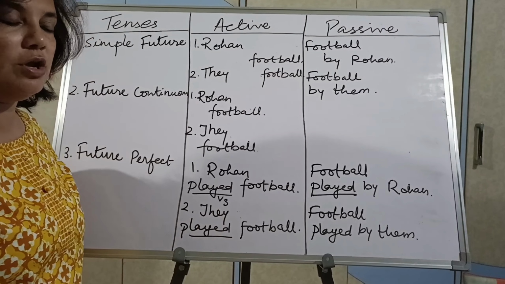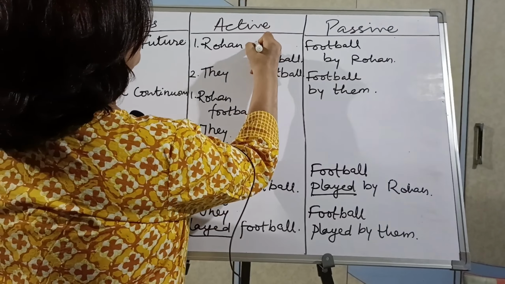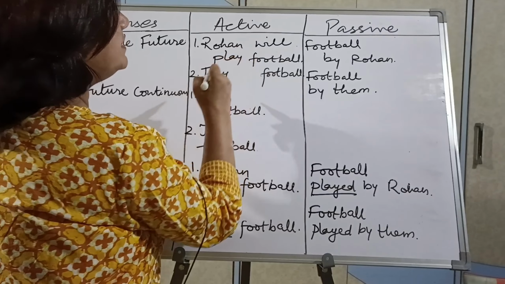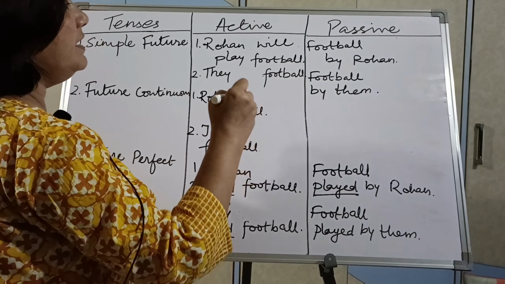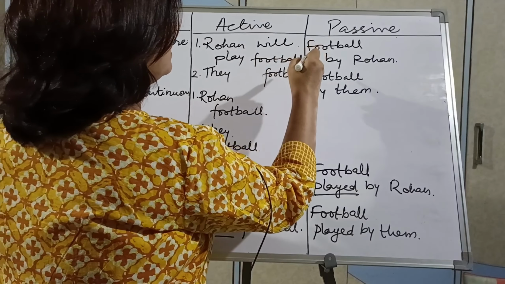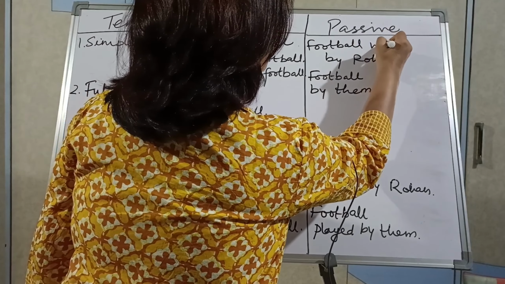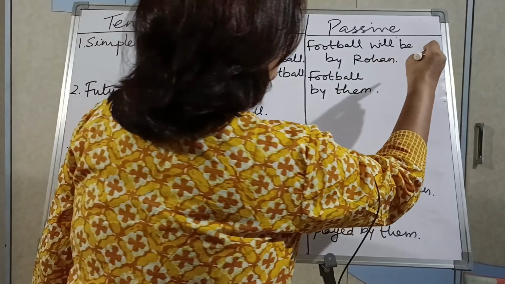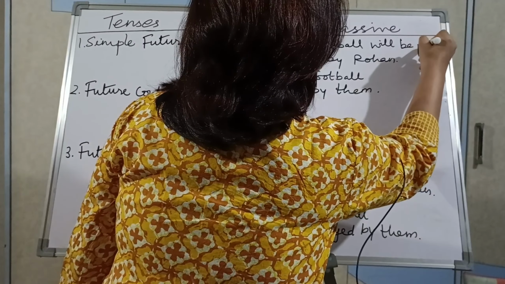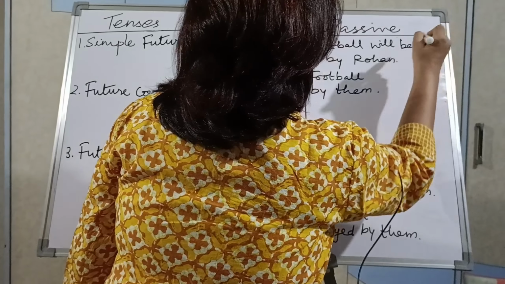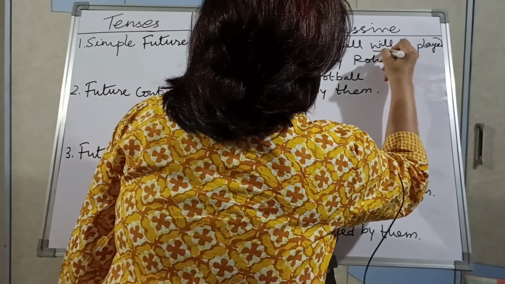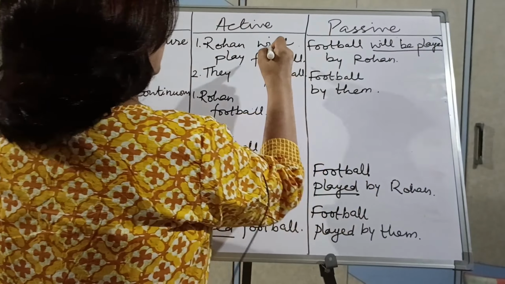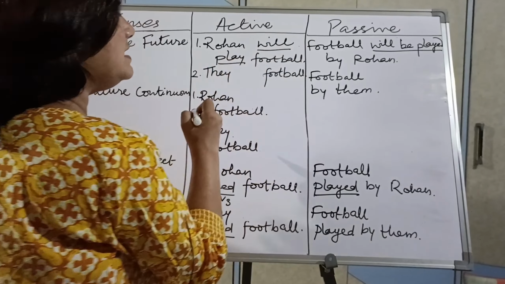So simple future, we all know Rohan is there, so Rohan will play football. This is simple future tense, है ना? Then passive will be football, object will become subject. Football will बी कम्स, फ्यूचर में आ जाएगा बी, दोनों वर्ब्स के बीच में. फुटबॉल विल बी प्लेड बाय रोहन, ये हो गया जी हमारा वर्ब. Okay, between helping verb and main verb will come be. This is helping verb and main verb in active voice.